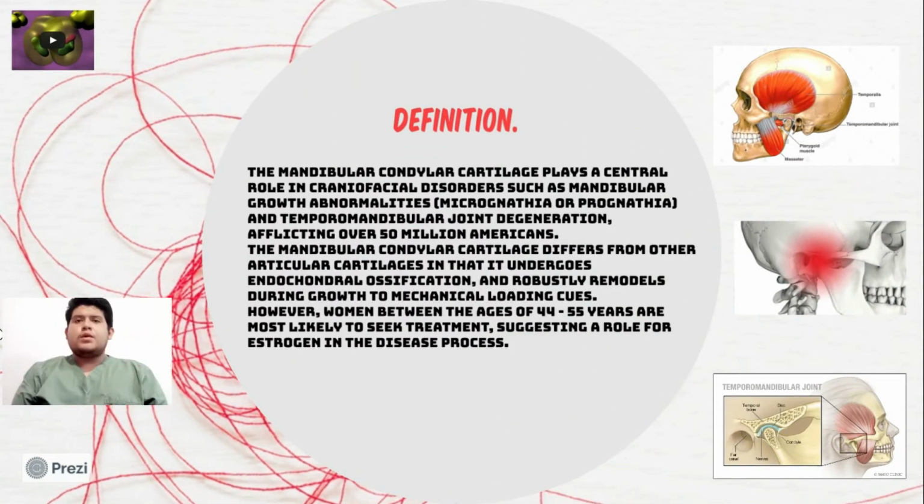Definition: the mandibular condylar cartilage plays a central role in craniofacial disorders such as mandibular growth abnormalities like macrognathia or prognathia, and temporomandibular joint degeneration, afflicting over 50 million Americans. The mandibular condylar cartilage differs from other articular cartilage in that it undergoes endochondral ossification and robustly remodels during growth due to mechanical loading.